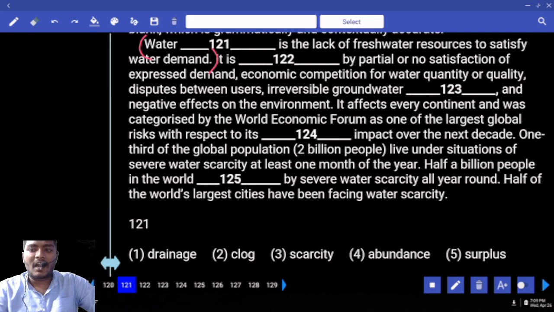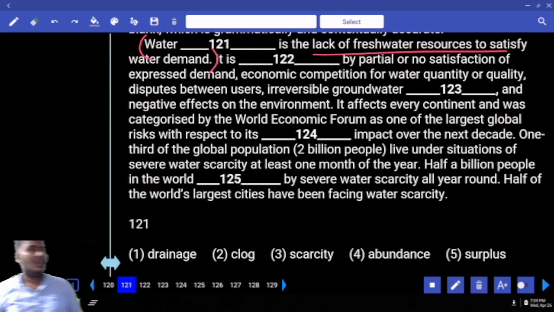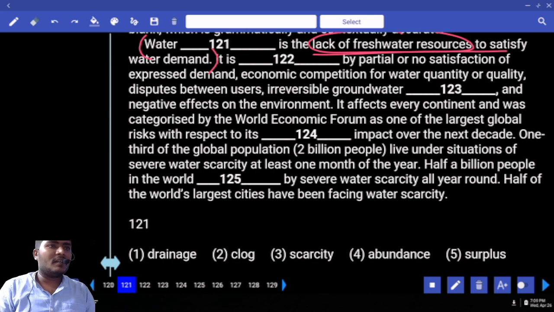What is called as the lack of freshwater resource? Water drainage, water clog, water scarcity, water abundance, water surplus. We are speaking about lack of fresh water. That means positive or negative? Negative. Can you eliminate the positive options? What are they? Abundance, surplus.